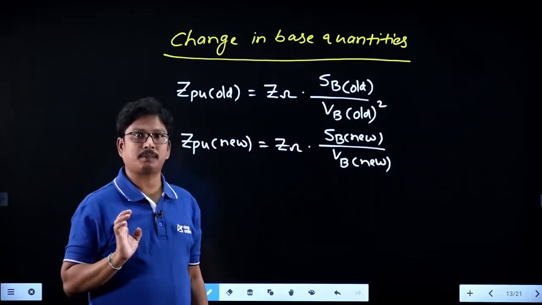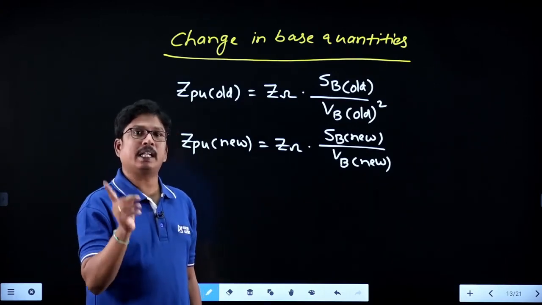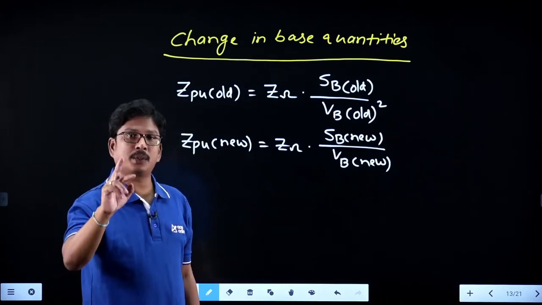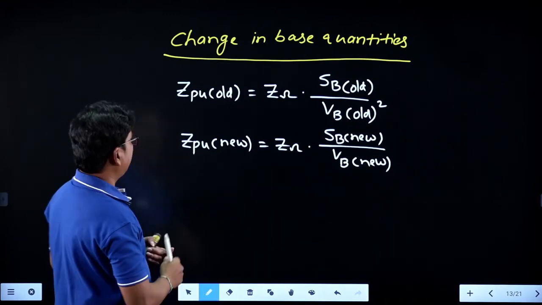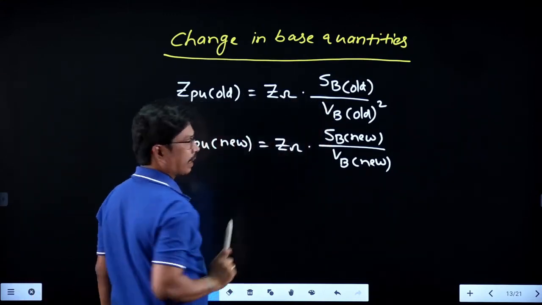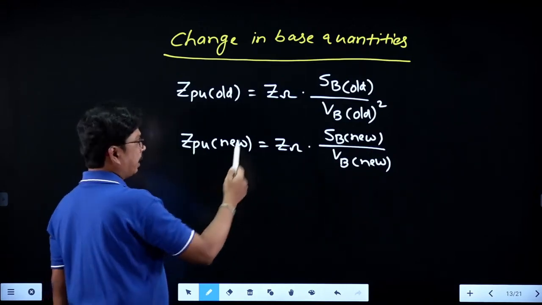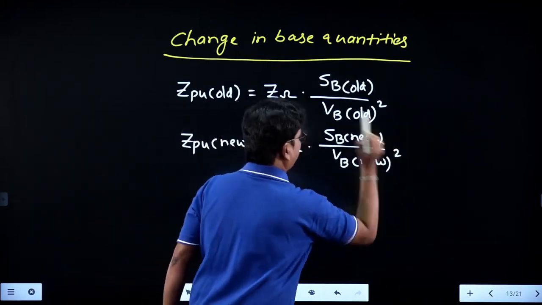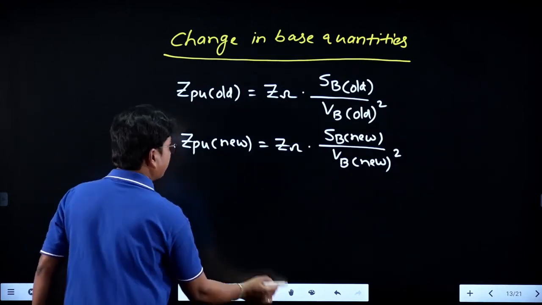They are not giving the actual values, but they are giving the percentage on a base of 100, and they will ask what is your percentage on a base of 200. Means they will give the old per unit value on the old S base and V base, and they will ask you what is the new per unit value on the new S base and V base square. Clear, students? Now we'll take the ratio of these two.